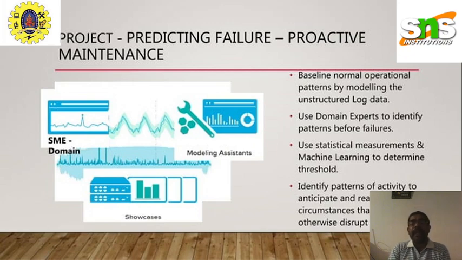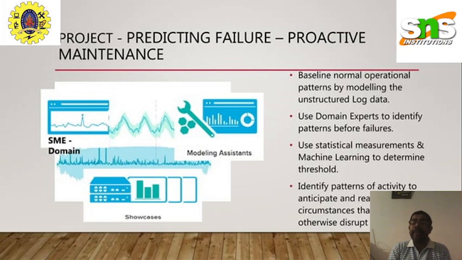The first point says to baseline normal operational patterns by modeling unstructured log data. The log data may be unstructured, and it should be analyzed, and its patterns extracted by domain experts. They have to conclude whether the system is running properly or has any issues, and may apply statistical measurements, either machine learning or otherwise, to determine what kind of errors can be allowed.